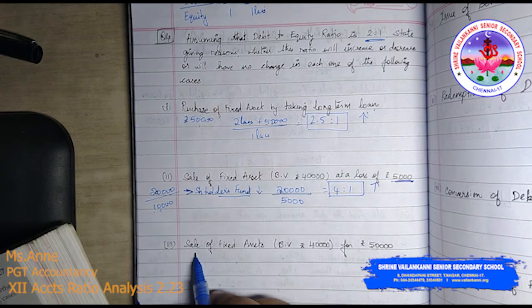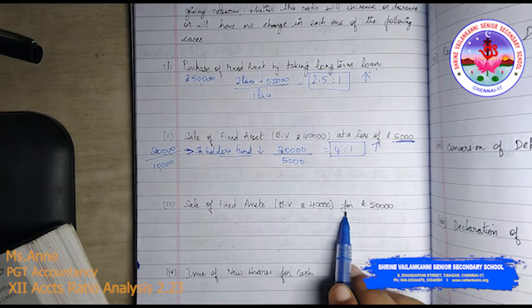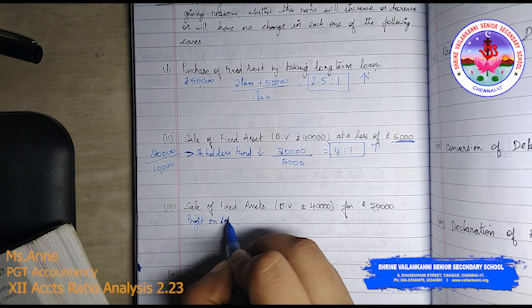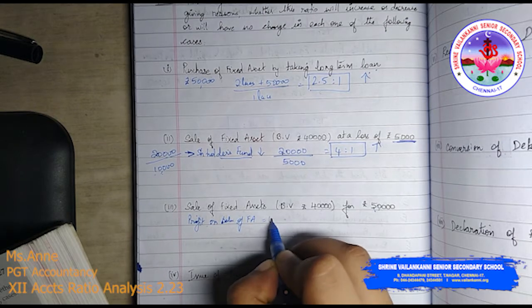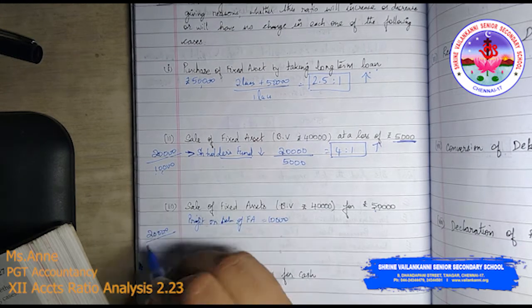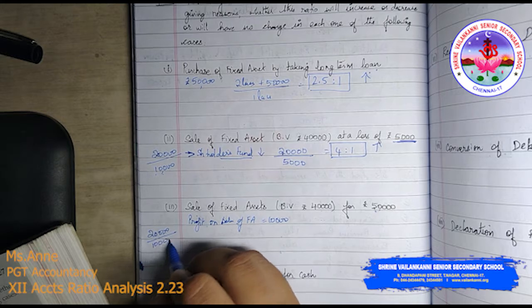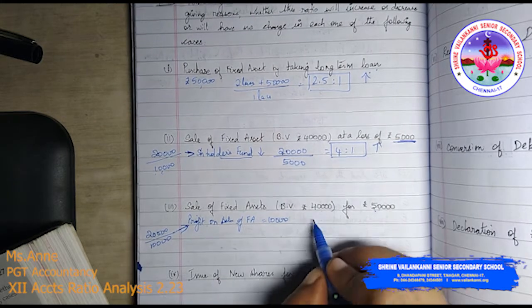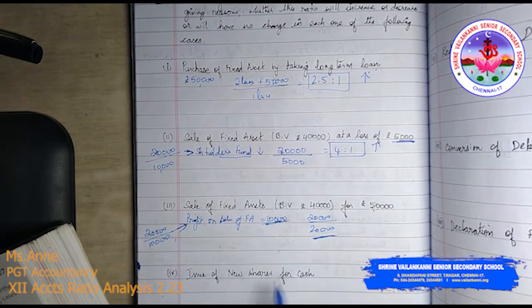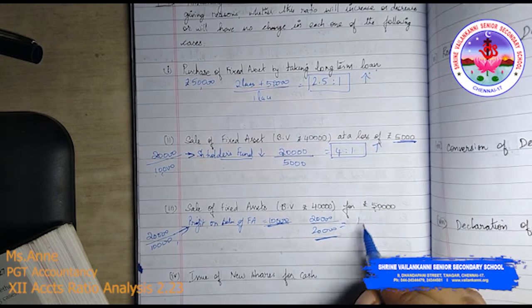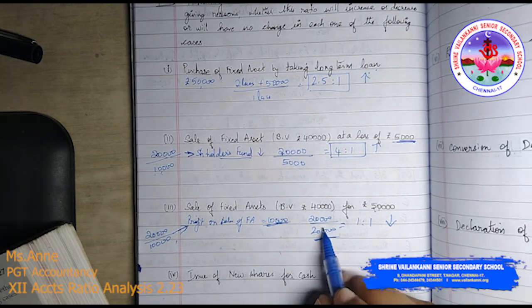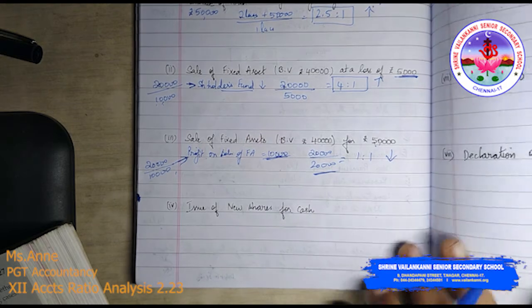Okay. Then sale of fixed assets, book value is 40,000, sold for 50,000. There is a profit on sale of fixed assets of 10,000. Say for example, your debt is 20,000 and your shareholders fund is 10,000. After the effect of this, 20,000 divided by 20,000, because 10,000 plus 10,000 becomes 20,000. So obviously 1 is to 1 will be the ratio. Obviously your debt to equity ratio reduces. Are you able to get it? Yes.